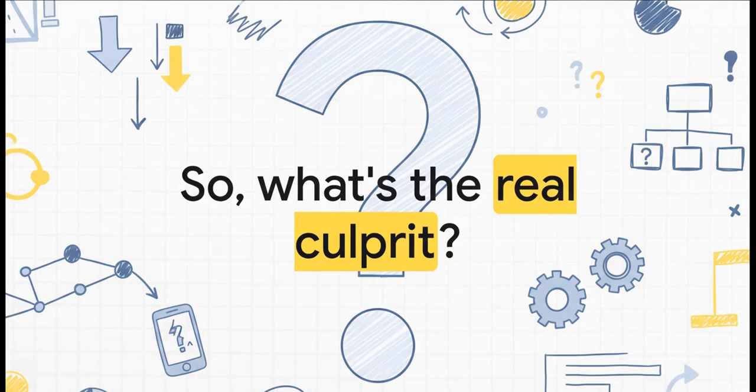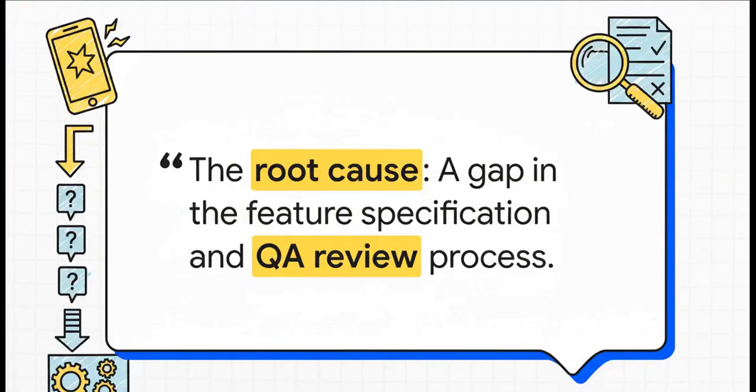So after all that, after peeling back all those layers, what's the real culprit here? Is it a line of code? Is it a bad server? What did we actually find? And here it is. The root cause wasn't a tech thing at all. It was a gap in the process, a breakdown in how the team plans and reviews its work. The app crash was just the very last domino to fall in a long, long chain.